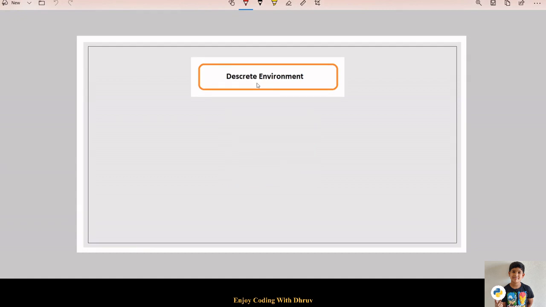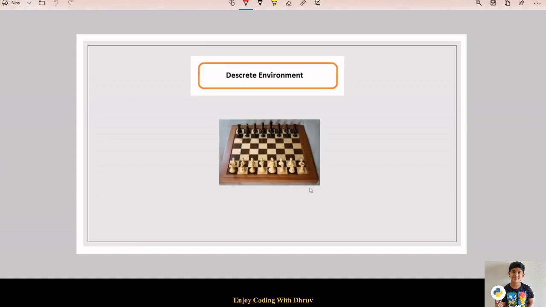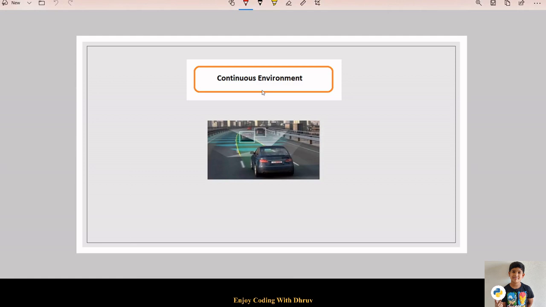If in an environment there are a finite number of states and actions that can be performed within it, then such an environment is called a discrete environment. This is an example. In continuous environment, there are infinite number of states and actions. Self-driving car is an example.